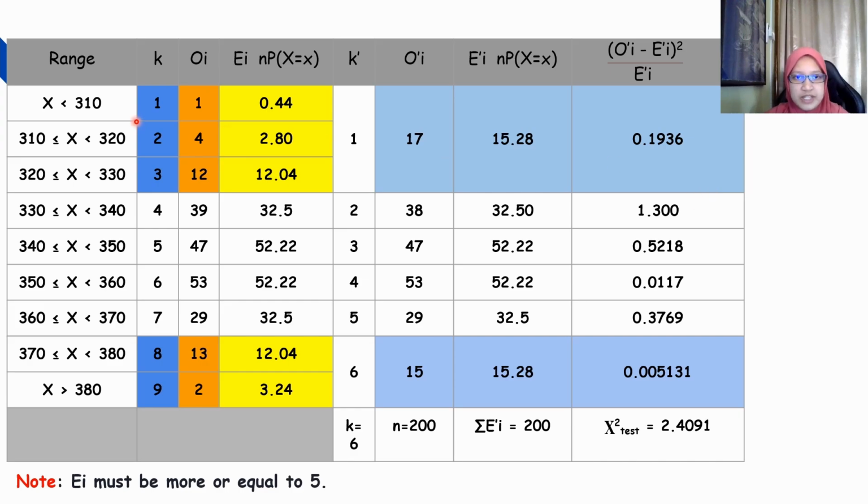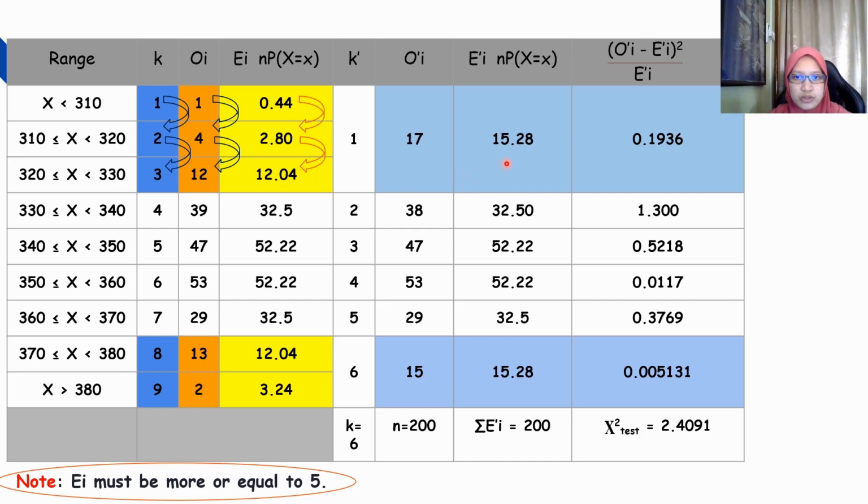So this is the table to find the k value, observed frequency, and expected frequency. To find expected frequency, we use the formula n times the probability. We must take note that expected frequency must be more or equal to 5. When we look at this, 0.44 and 2.8 are both below 5. So to solve it, we need to add both values together. We will get 3.24, but it's still below 5, so we must add again to the data below.